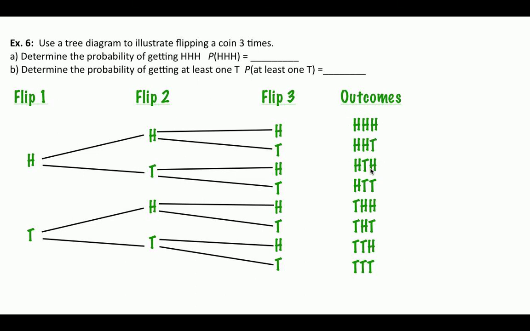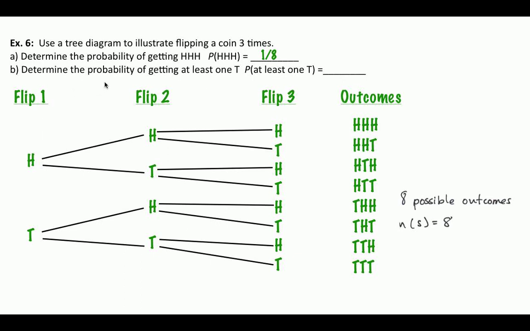So there are 1, 2, 3, 4, 5, 6, 7, 8 possible outcomes when you flip 3 coins, which was 2 times 2 times 2: 3 stages, 2 choices each stage. We know that would be 8 anyway. So we know the sample space is the total number of outcomes. This is all that can happen. The number in the sample space is 8. If we want to know the probability of getting 3 heads, heads, heads, we notice that there's only one way that can happen out of the 8. So that's just 1 out of 8. So there it is: 8 possible outcomes, and the probability of getting heads, heads, heads is 1 in 8.